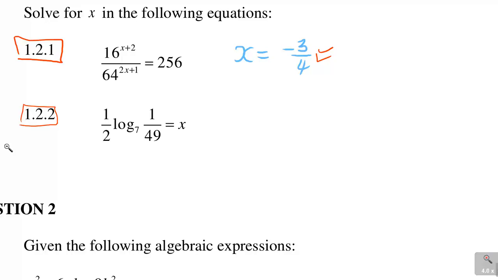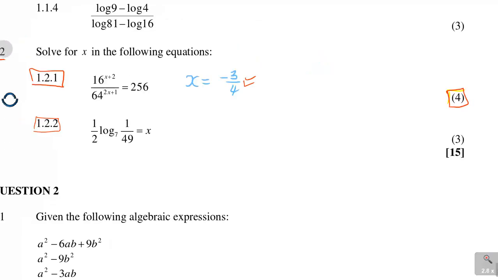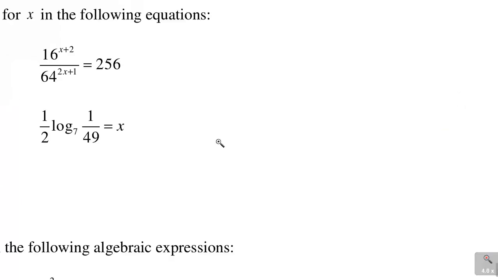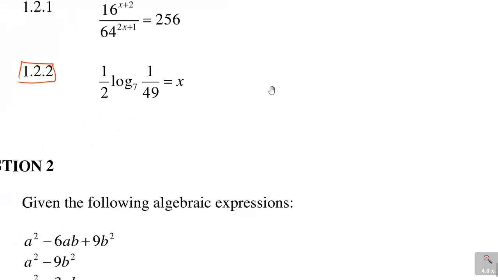Remember, this was 4 marks. So I think it was good 4 marks for you to play around. Alright, now let's look at the next one. I'm looking now at 1.2.2 and we're looking at this 3 marks. And 3 marks is also good. Look at this question.